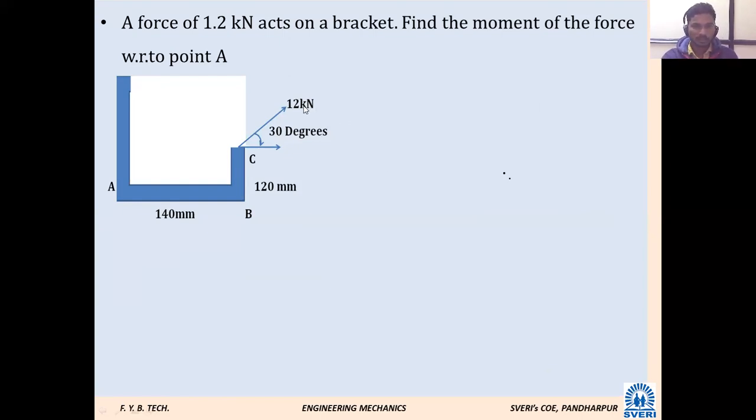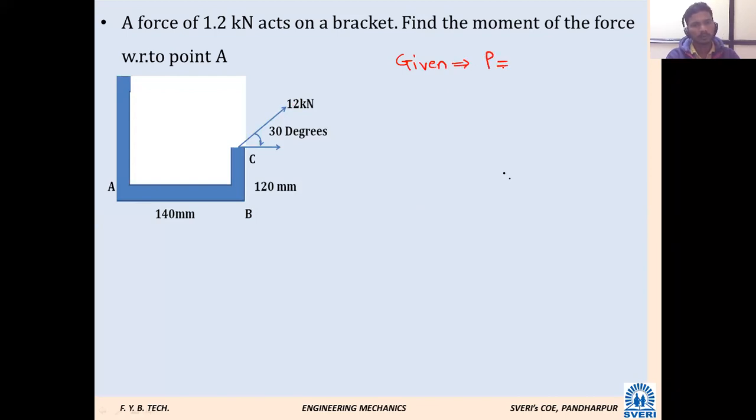Here it is 1.2 kilonewton. In the statement it is given as 1.2 and in the figure it is shown as 12. One value we will fix. Let me write it first.